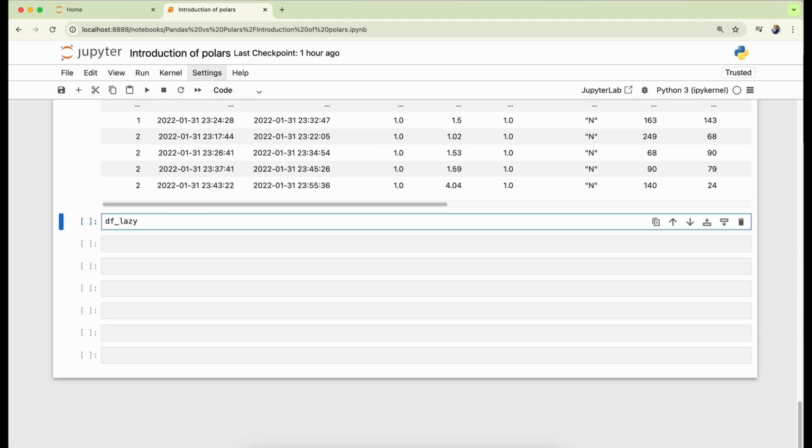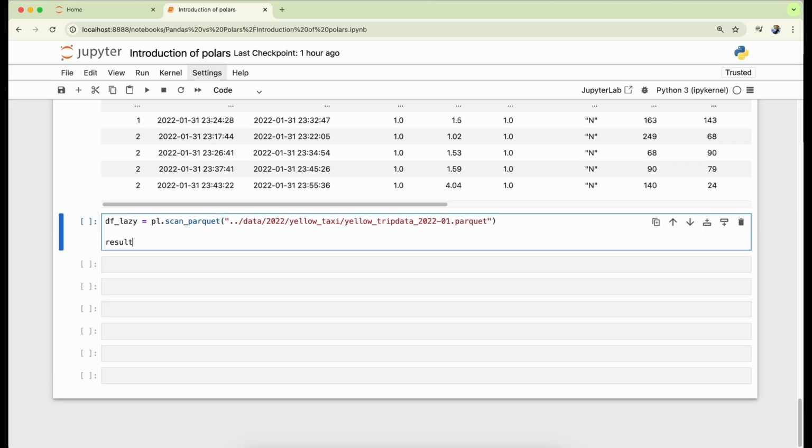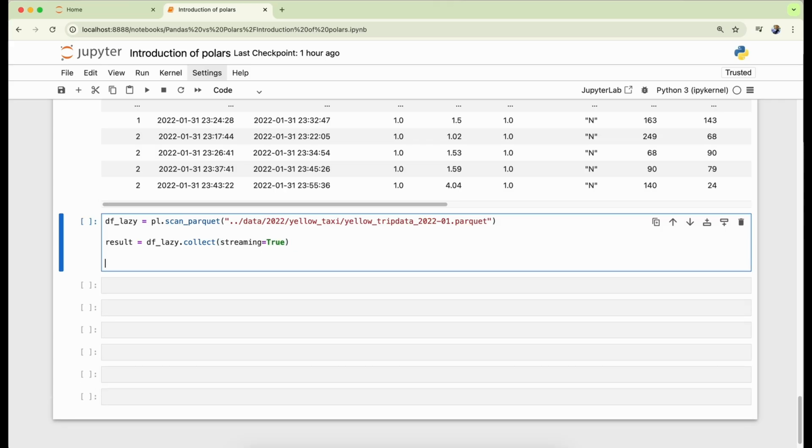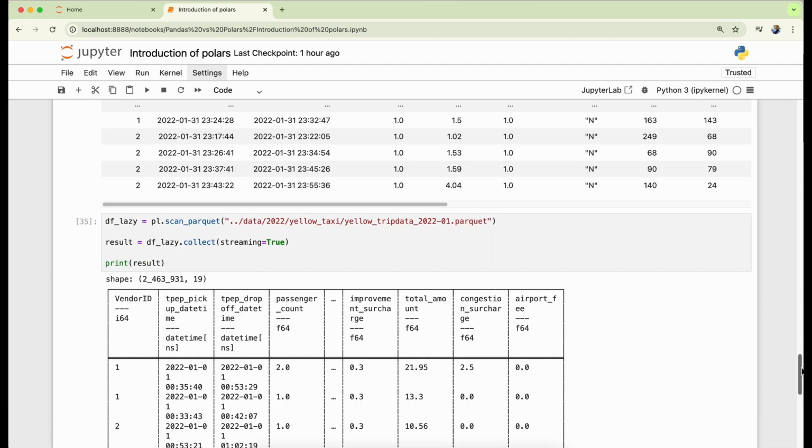Now, we can use pl.scan_parquet. We can also define the file path into it, where we are using only one Parquet file from 2022. Then we can print this output as df. For that, we have the df lazy variable. We can call the collect method, which is used for lazy evaluation, with streaming equal to true, to not load all the data into memory. Take one by one and then give me the results. We have a result data frame available. Now we can print the result data frame.